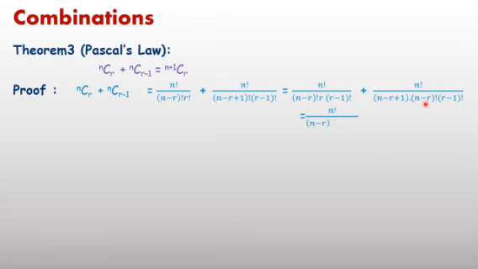And next step, take common: factorial n is common, and in the denominator factorial (n minus r) and factorial (r minus 1) are common. The remaining part is 1 upon r plus 1 upon (n minus r plus 1).